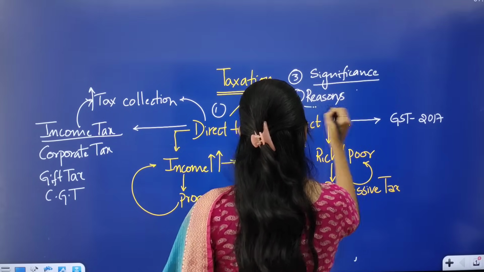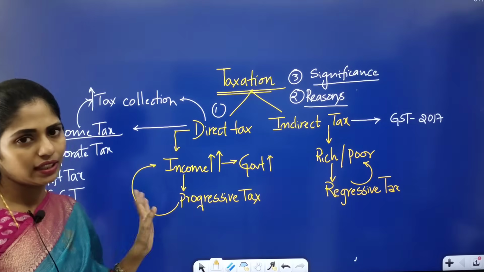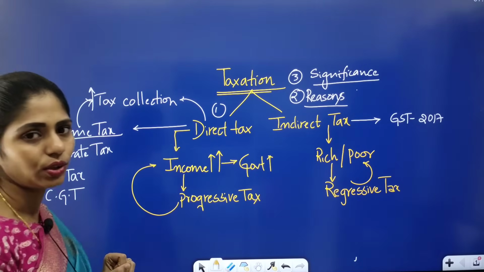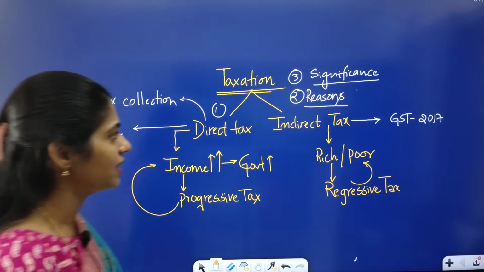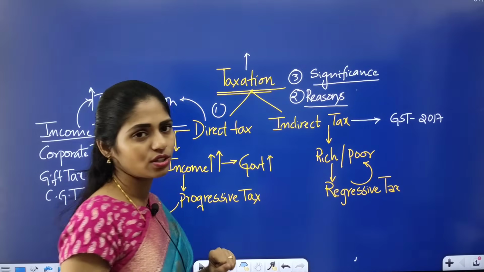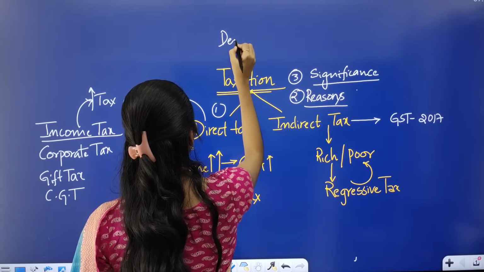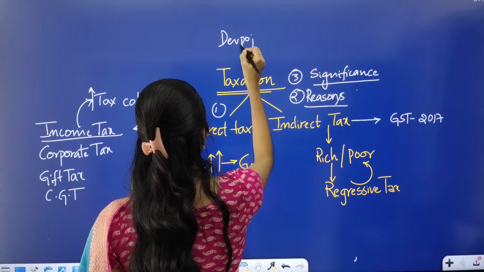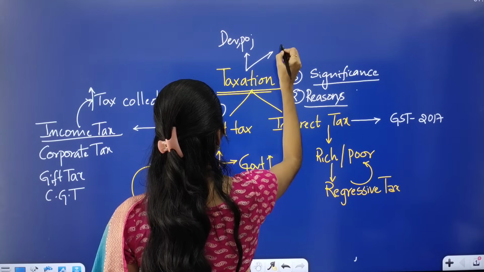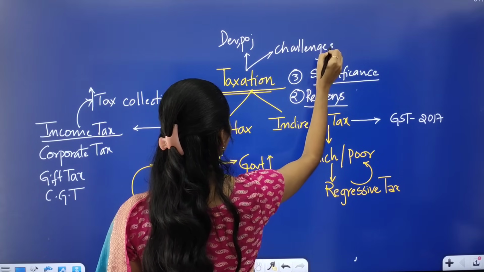Okay, what is the significance of increasing this direct tax collection? So all these are the important dimensions. And one more thing here is, whenever taxes are collected by the government, that will be helpful for developmental projects, and even it will be helpful to address some of the challenges present in our society.